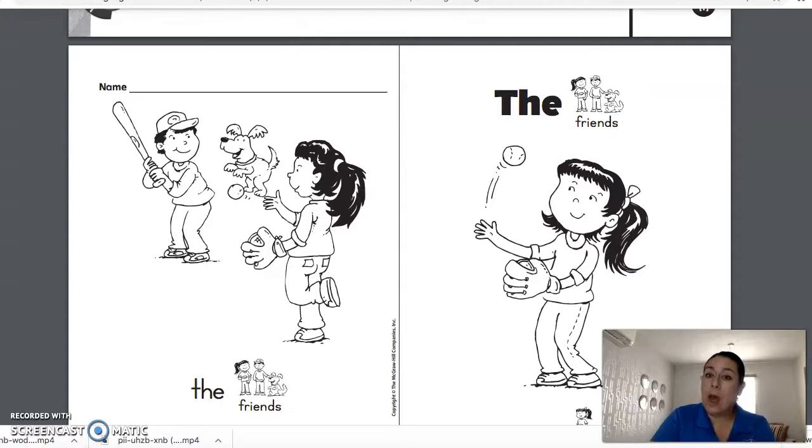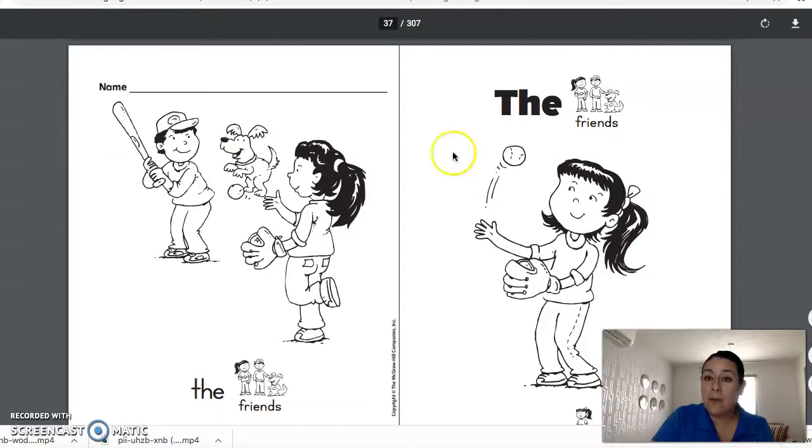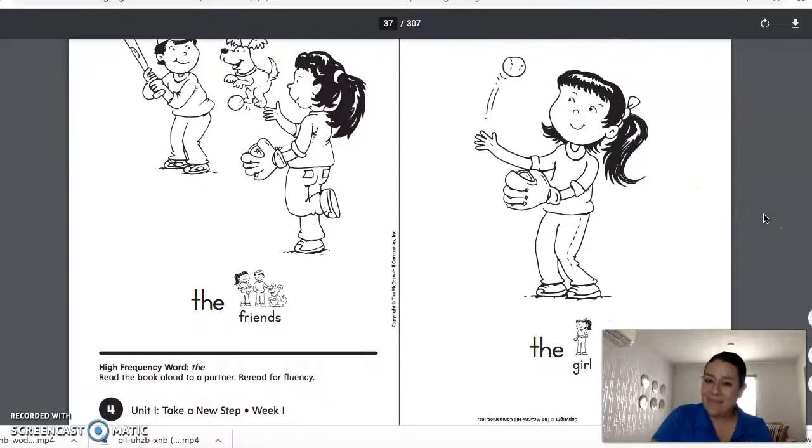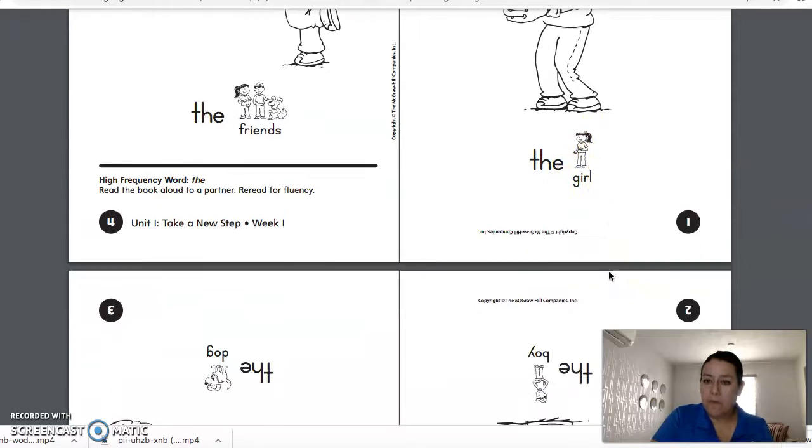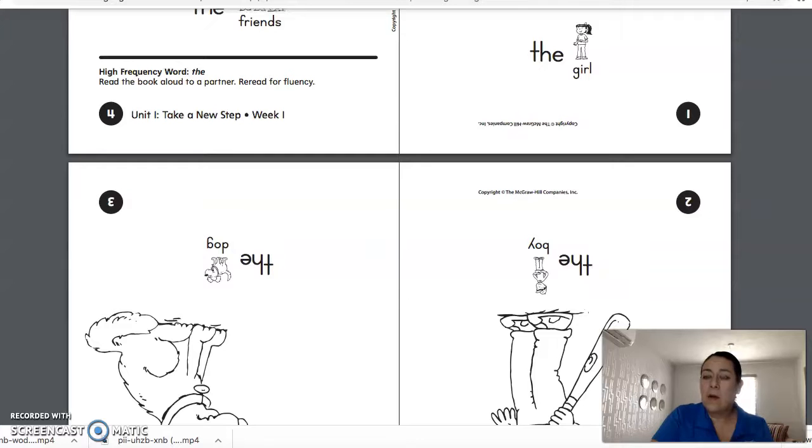Okay, it's a reading log and the name is The Friends. Do you remember the new high frequency word that we learned this week? The, T-H-E, the friends. Okay, so let's begin. First sentence says, the girl. Very good. On next page.